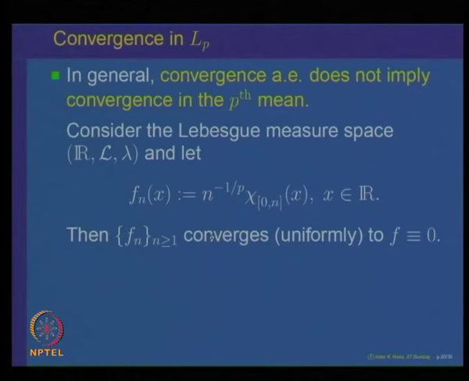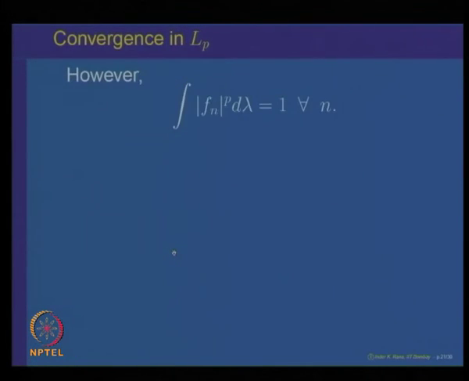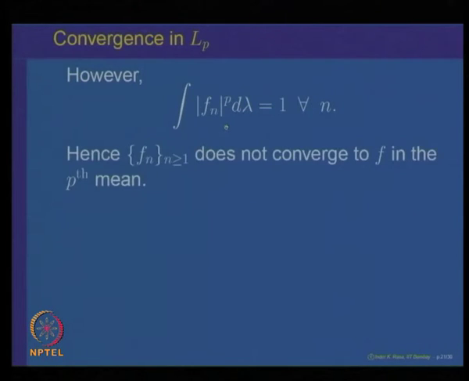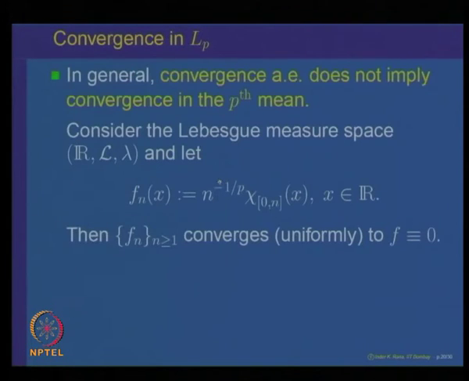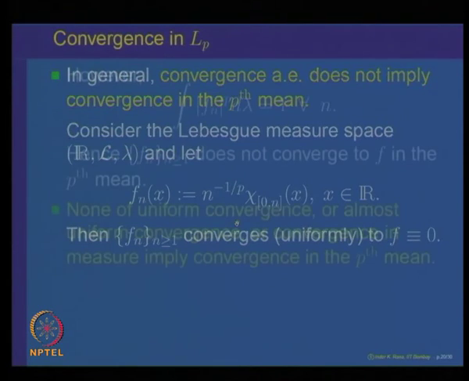So it is easy to verify that f_n converges to f uniformly. However, we just said that the L^p norm of each f_n is 1, so f_n does not converge to f in the pth norm. What we are saying is that convergence almost everywhere does not imply convergence in the pth mean.